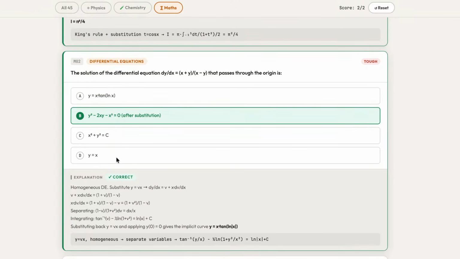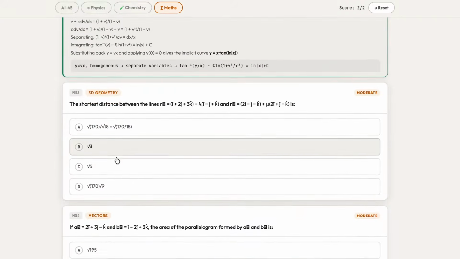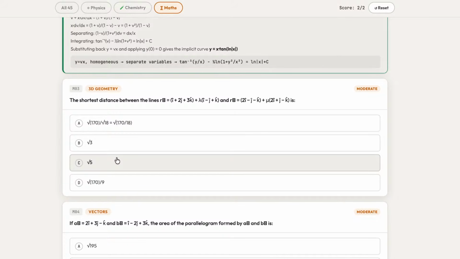We'll solve 5 questions right now. We have 15 questions from maths, but currently we'll solve only 5 questions, and we'll jump on to chemistry and we'll know what will be the right answer for chemistry questions. Next, moving ahead, we have the third question on the list, which is from 3D geometry. So what do you think? What will be the right answer for the third question, which is displayed on the screen?